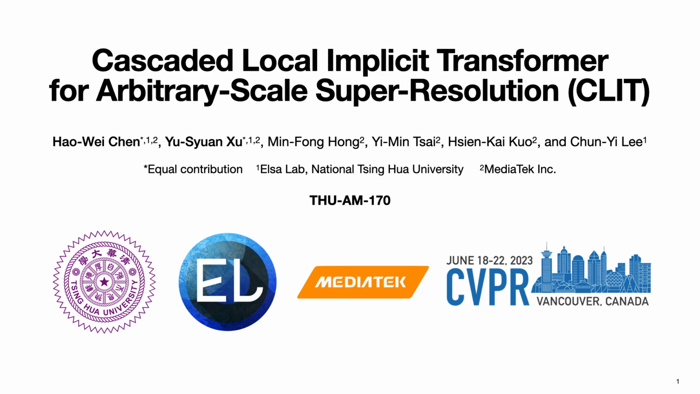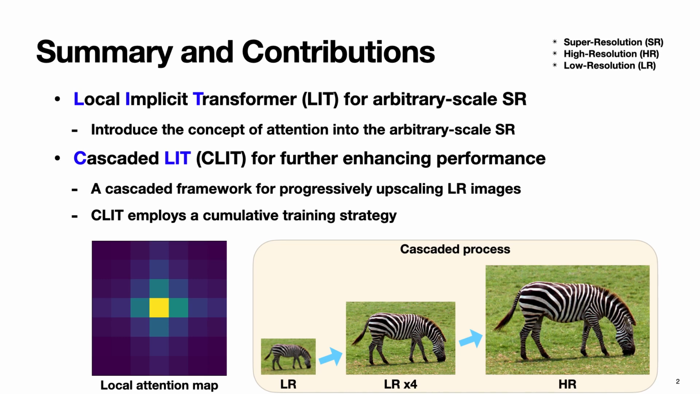be abbreviated as CLIT. In this work, we propose the local implicit transformer as a solution for arbitrary scale SR tasks. LIT utilizes the local attention mechanism to prioritize nearby information for generating high-quality HR images. Additionally, instead of aggressively upscaling LR images to HR images in a single step, we introduce a cascaded version of LIT to gradually upscale the LR images. To better accommodate this newly proposed architecture, we further develop a cumulative training strategy.